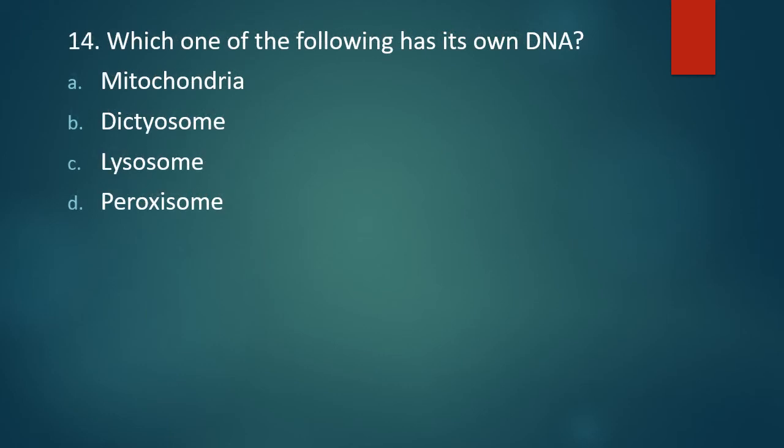Question number 14. Which one of the following has its own DNA? Mitochondria, dictyosome, lysosome, or peroxisome? Which of the following is having its own DNA? The correct answer is option A. Mitochondria has its own DNA.